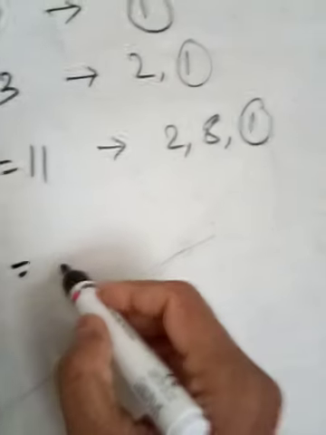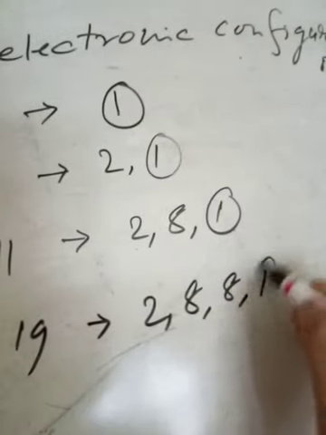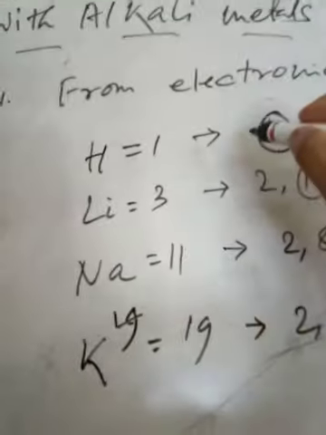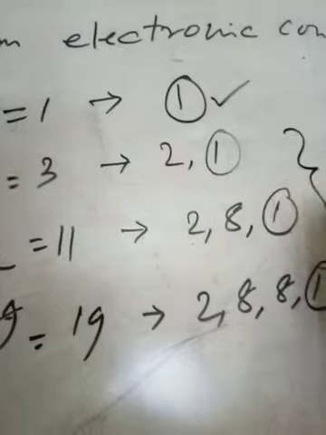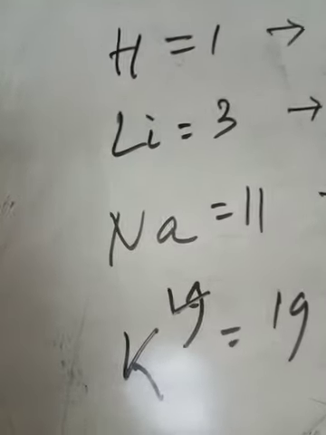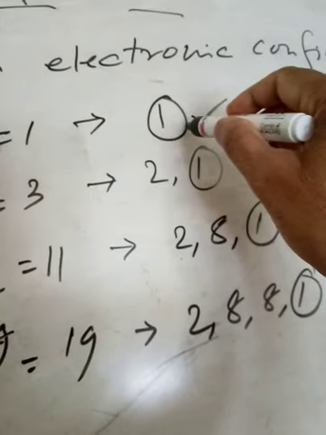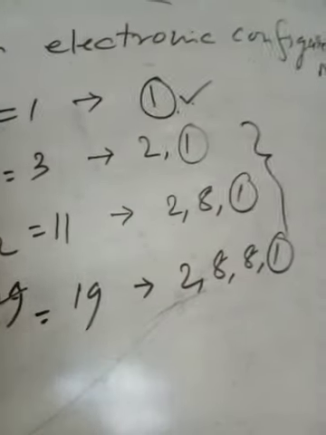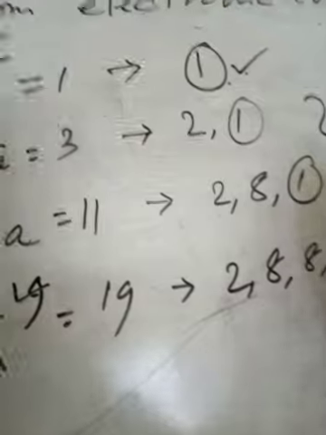Potassium, 19, 2, 8, 8, 1. Now you see the outermost shell of hydrogen has 1 electron, and this is similar to lithium, sodium and potassium. These are all group 1 elements. And we know that the physical or chemical character mostly depends on the number of valence electrons. So hydrogen shows similarities with lithium, sodium and potassium.